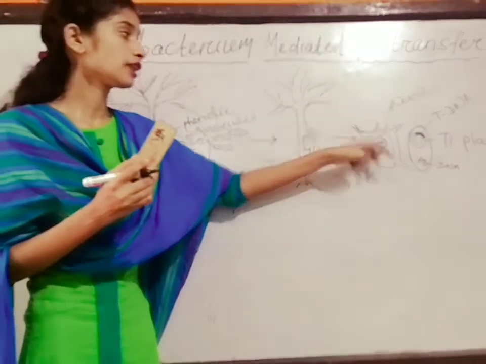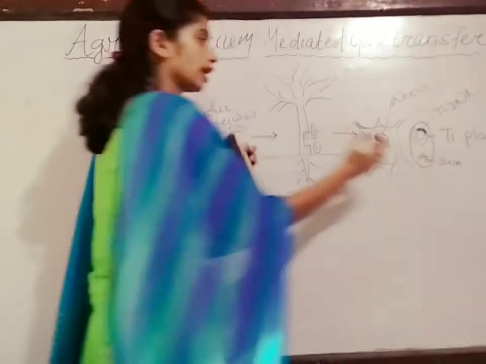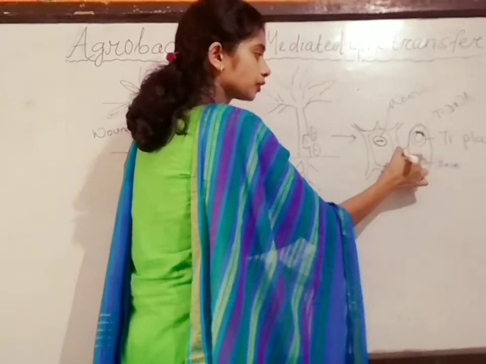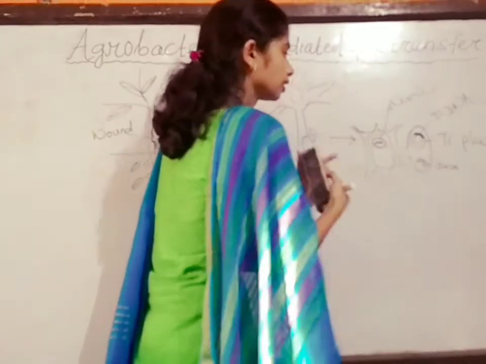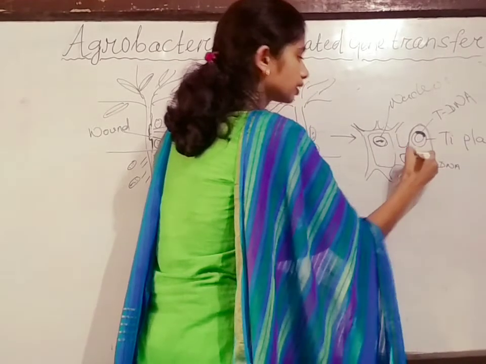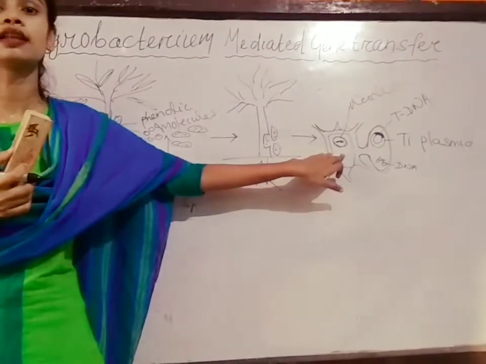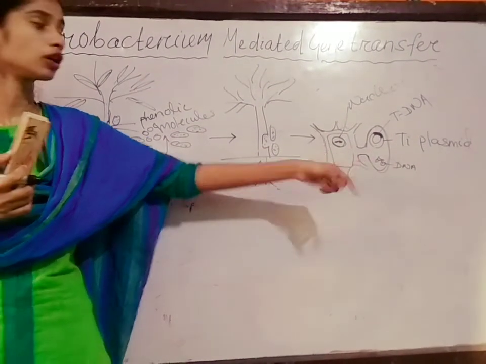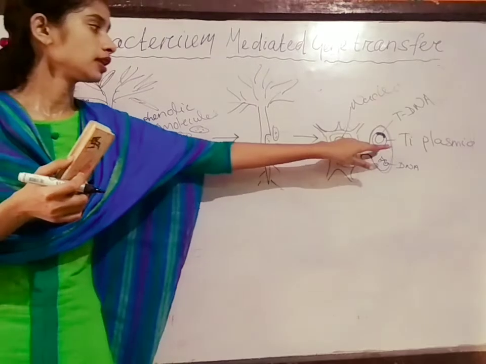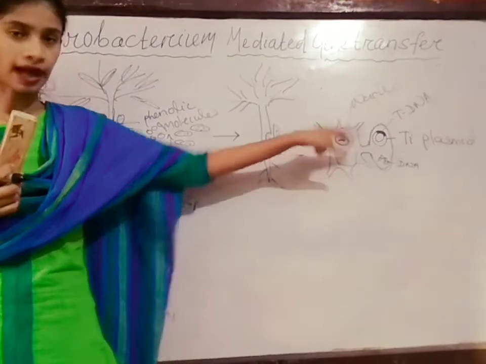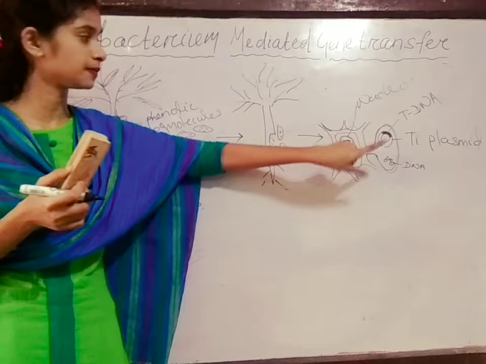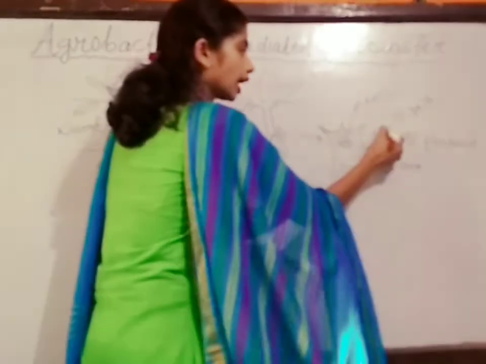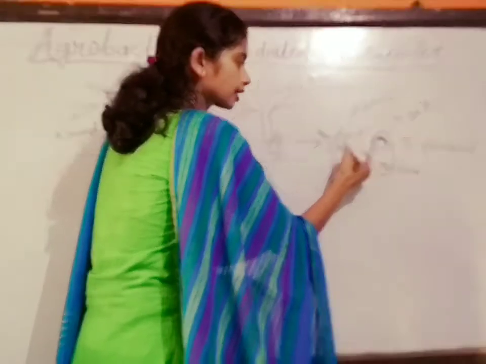That's why a path opens between both the cells, and through this path, this tDNA from the Ti plasmid goes down and enters the plant cell.